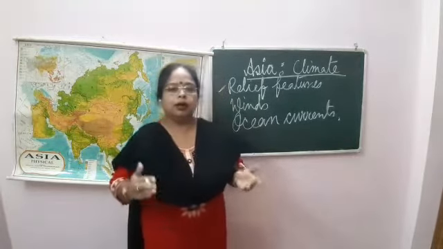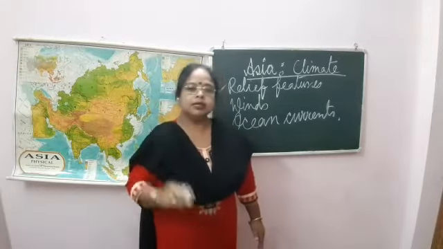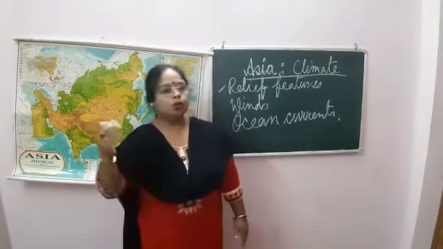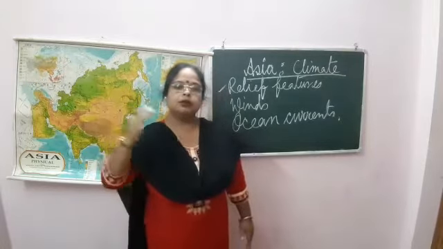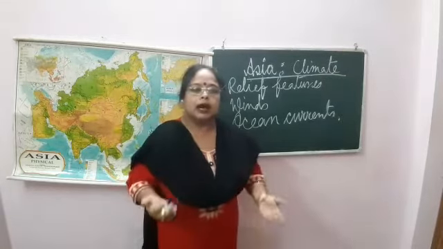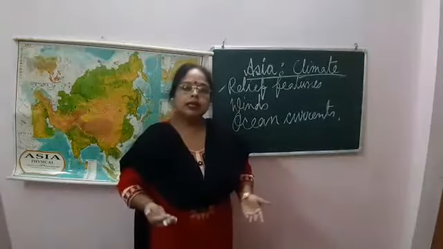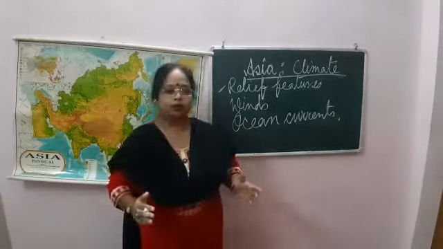Leeward side means less rainfall and windward side means more rainfall. The mountains also prevent the cold polar winds from the north from reaching the southern part. Therefore in winters the Indian subcontinent gets protected from the cold polar winds.